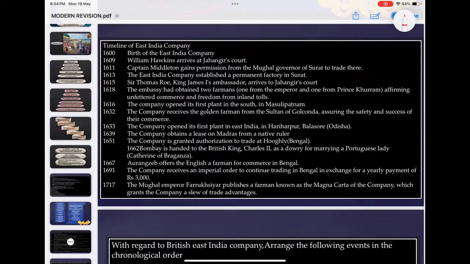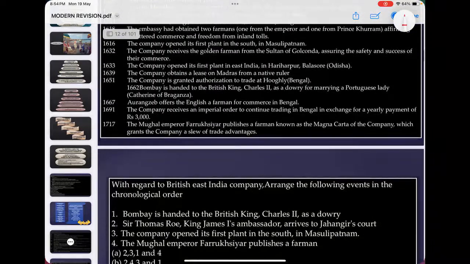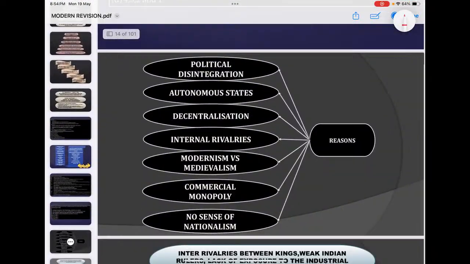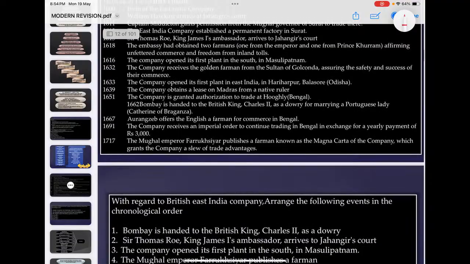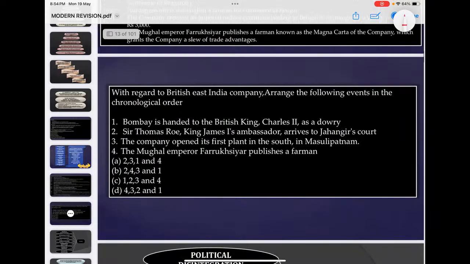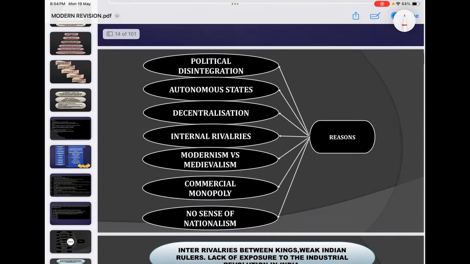Then 1609, 1611, 13, 15, 16, 18, 32, 33, 39, 67, and so on. Those events, the initial chronology till 1717, Mughal Emperor Farrukhsiyar issues farman to the company with the trade advantages.